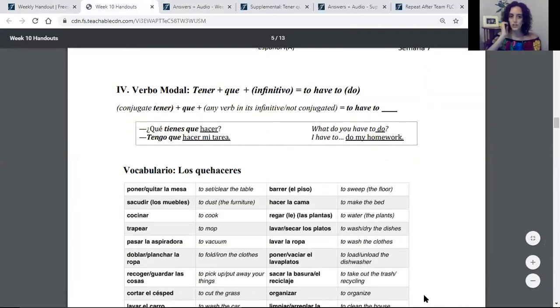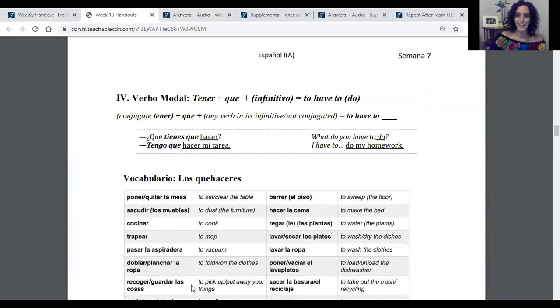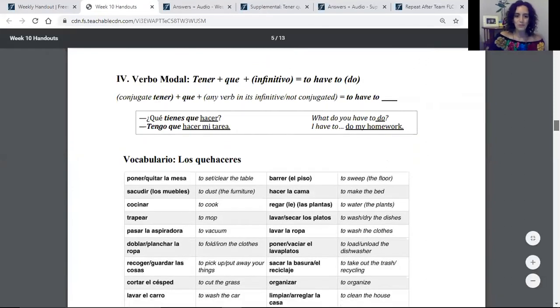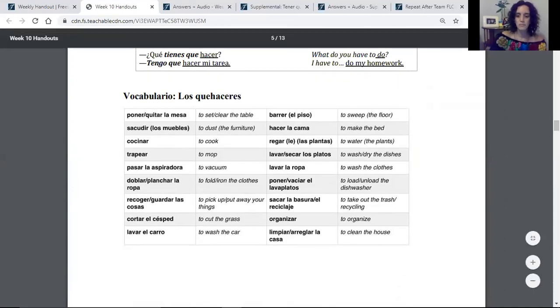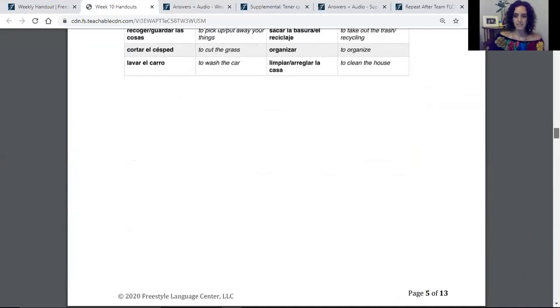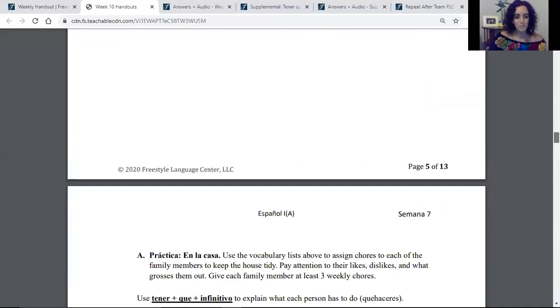Then here's the structure with tener que, and some vocabulario, new vocab on the chores. And if you go to the previous pages, you also have that vocabulary de la casa, so some house vocabulary. But the main thing here is the chores. What do we have to do? Okay, so that's on la página 5, page 5.